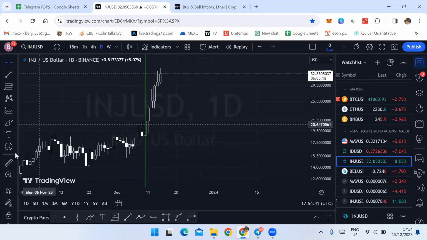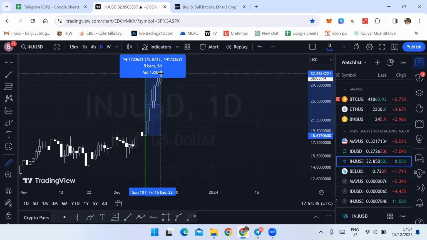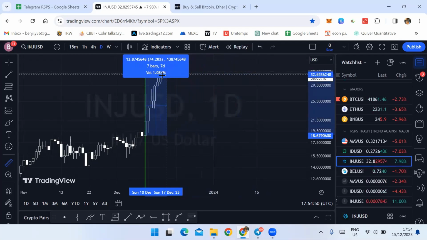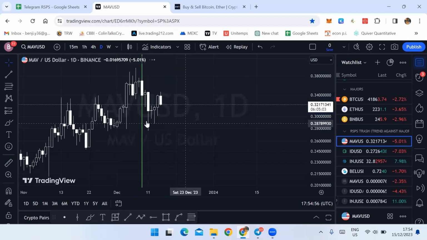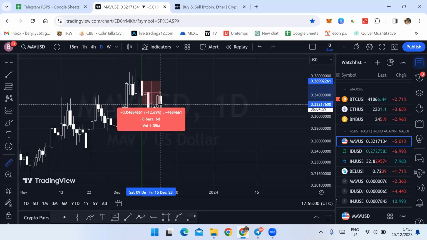So in the past 5 days, I purchased this here and it is up 75% in 5 days. So this is very high beta, and this one is making a loss here. So what is it, like 12% loss.